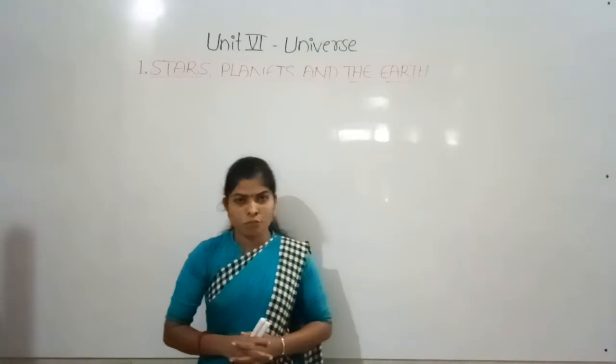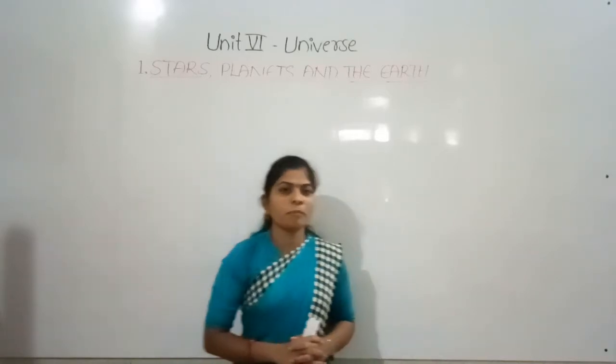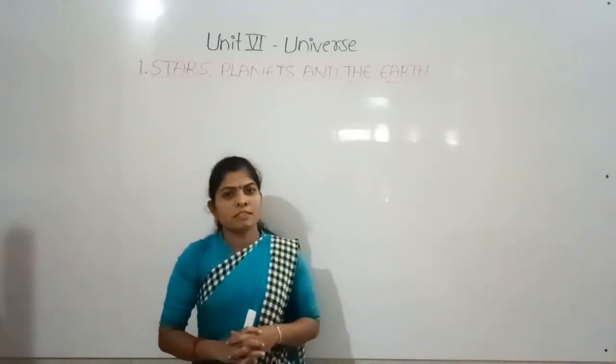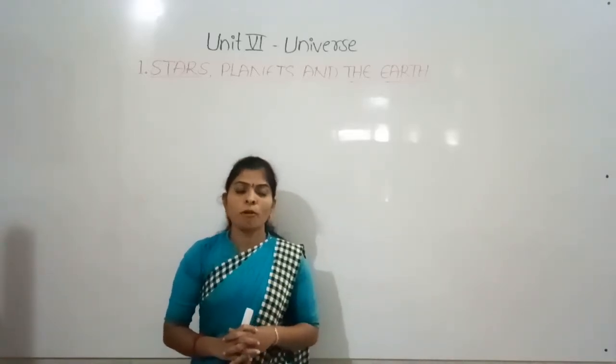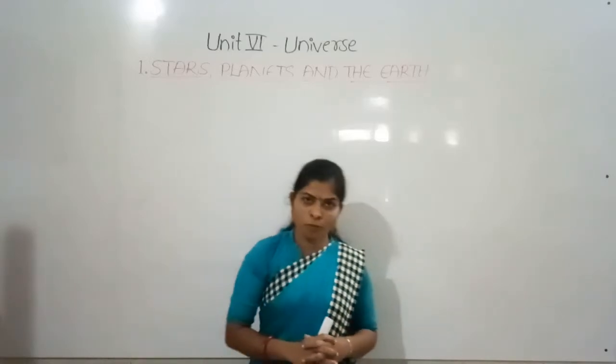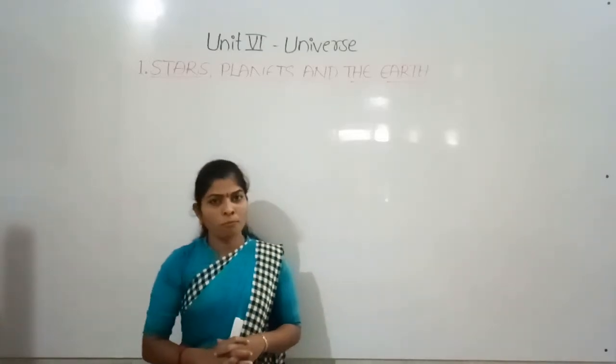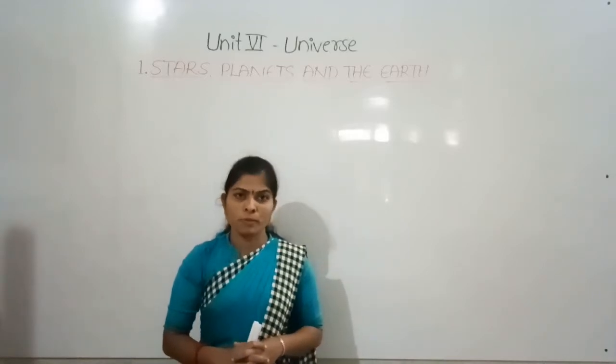So what do you mean by astronomy? Astronomy is the science that studies the universe with its celestial bodies and related phenomena. The scientists who study astronomy are called astronomers.